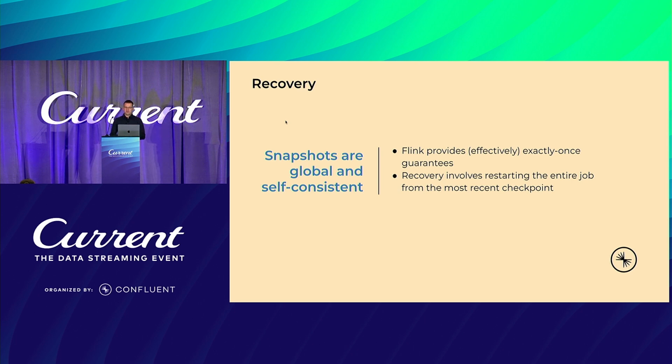Any failure results in recovery, and that one involves restarting the entire job, and restarts from the most recent checkpoint. If you restart from anything else but the most recent one, you will see a duplicate, because you've already committed this out. When you restart, each of the parallel instances of your job are basically reading the same state that were left from the previous run that failed, or when you stopped it manually and then resumed.